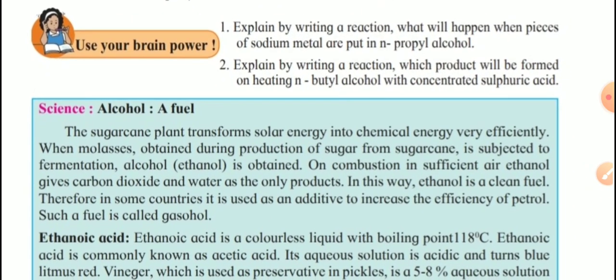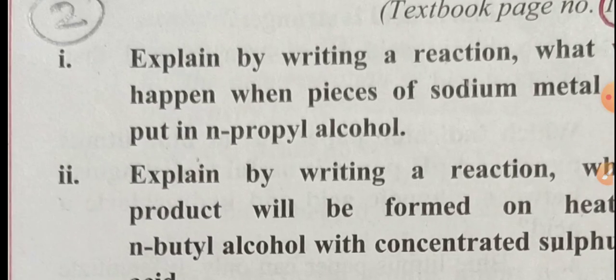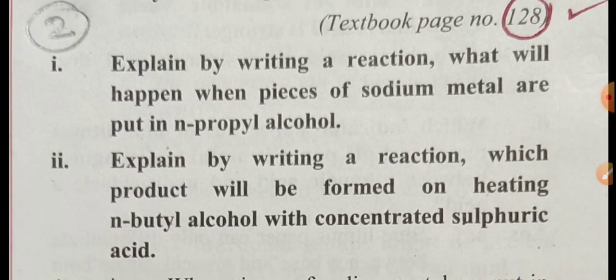Explain by writing a reaction what will happen when pieces of sodium metal are put in N-propyl alcohol. And second, explain by writing a reaction which product will be formed on heating N-butyl alcohol with concentrated sulfuric acid. I will show both the answers on one separate page. Check now. This is our answer. So the question is already read.